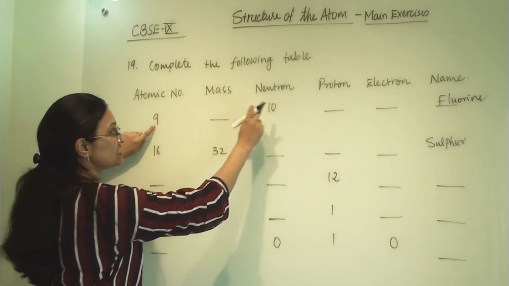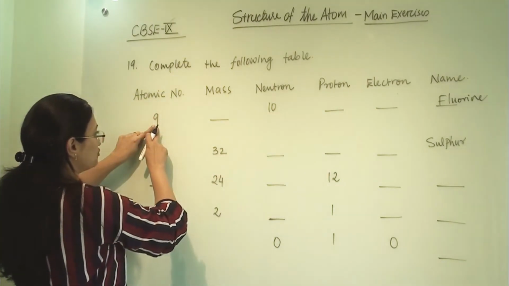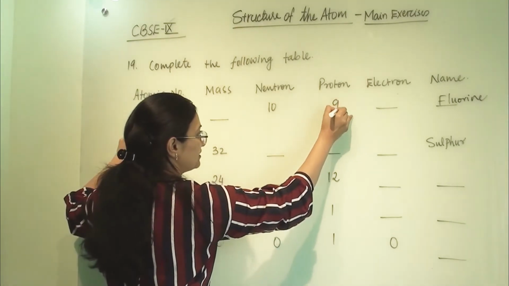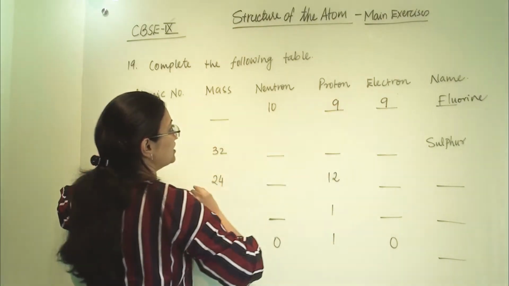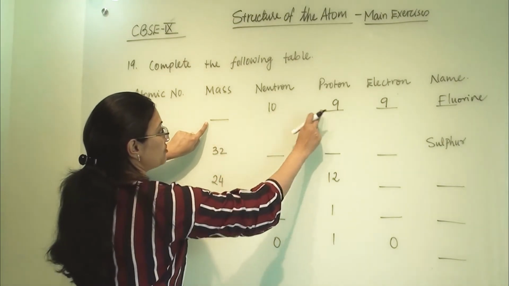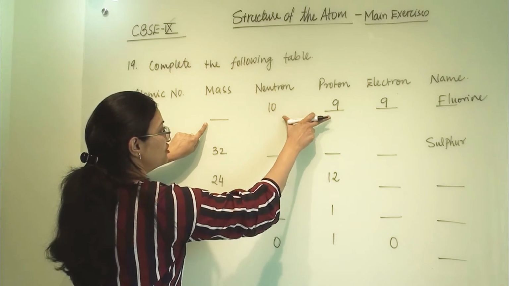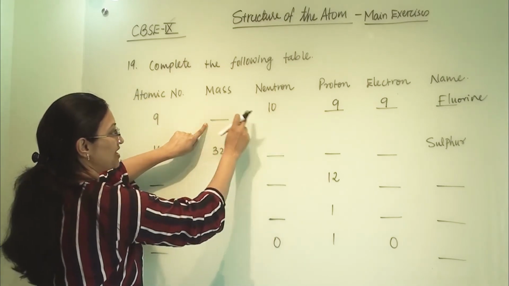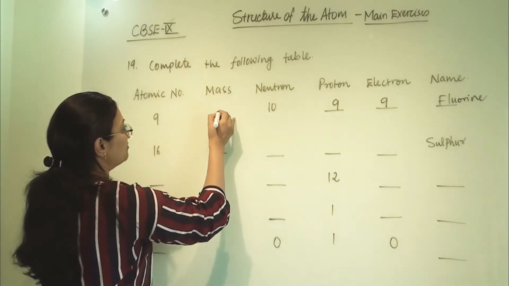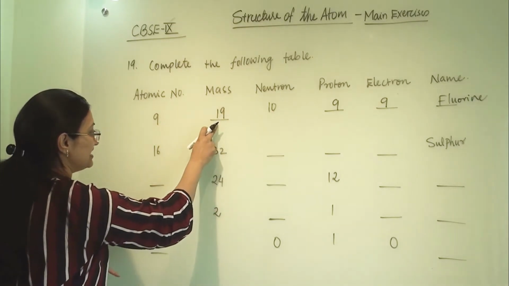Atomic number is equal to number of proton and is equal to number of electrons. So this 9 we can copy here. Now mass: number of proton plus number of neutron, the sum of these 2 will give us mass number. So 10 plus 9 will give us 19. So mass of fluorine is 19.